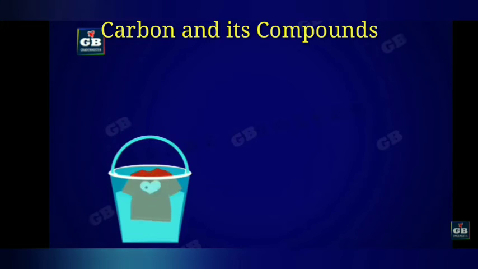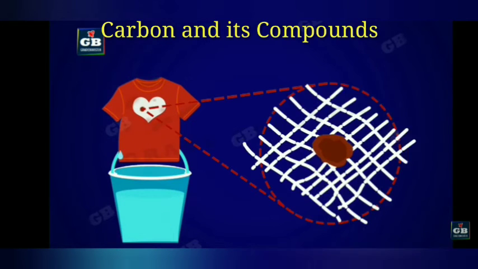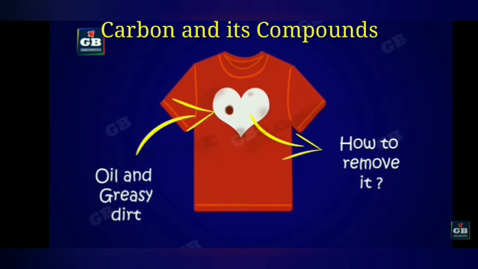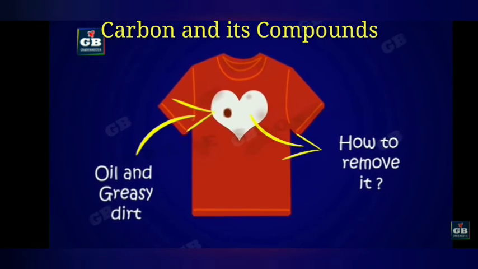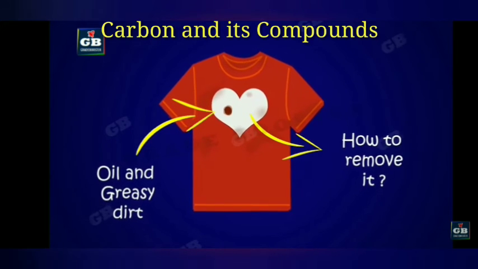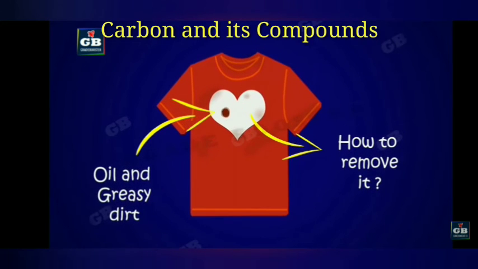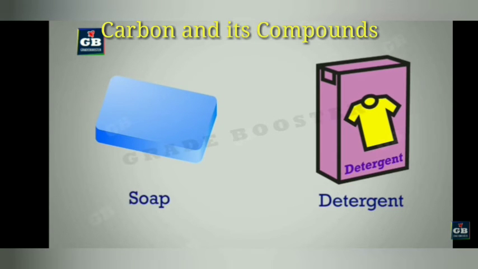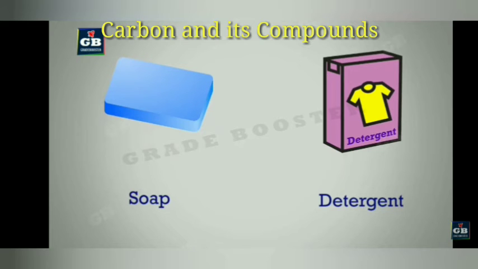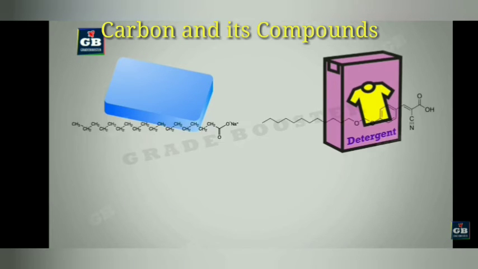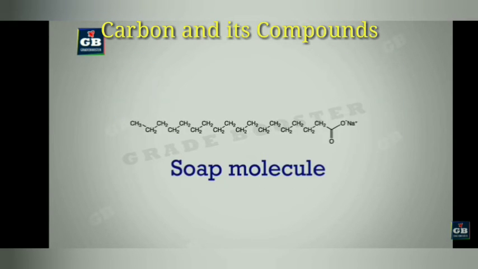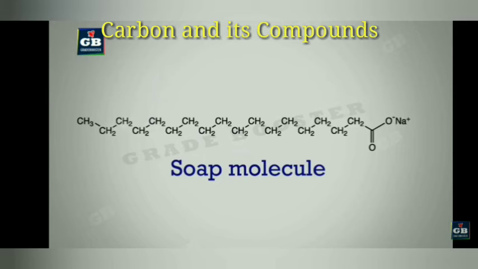You know that the cloth becomes dirty, with grease or oil. How are the oil and grease removed by using soap and detergent? Yes, now let's see. Soap and detergents are both different chemical compounds. Soap is a long chain of hydrocarbon with a sodium or potassium end.